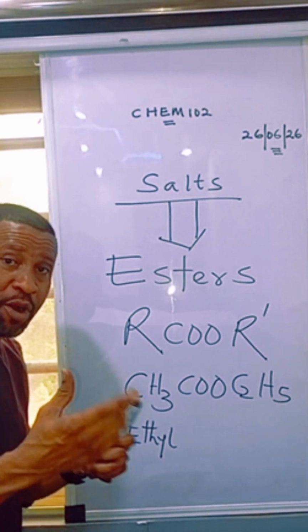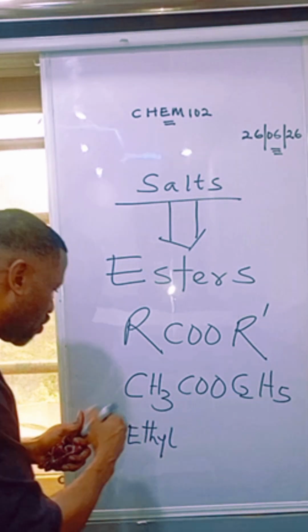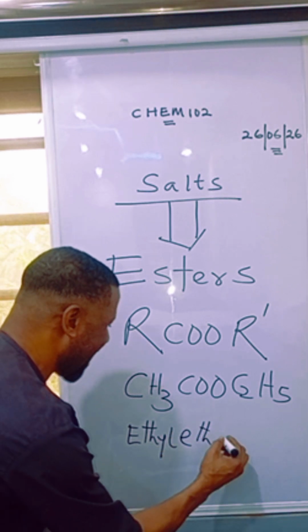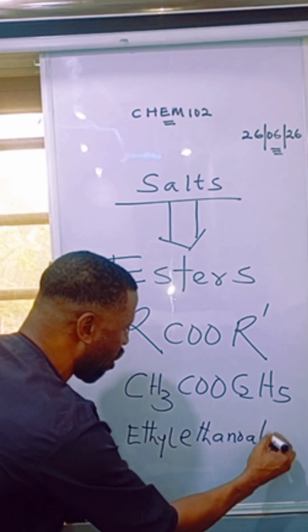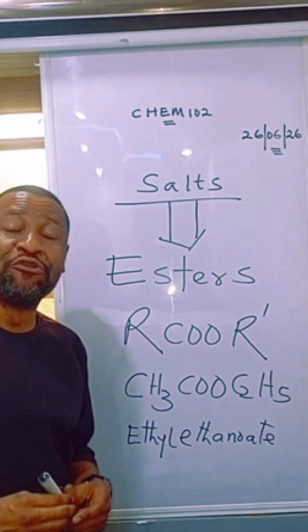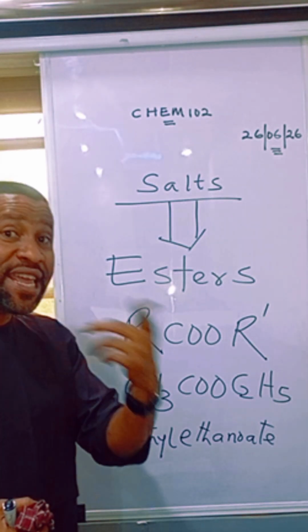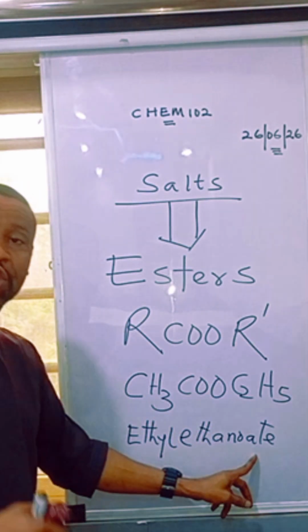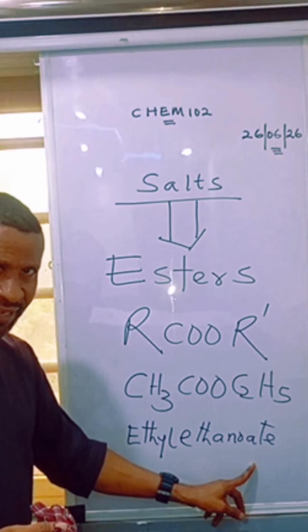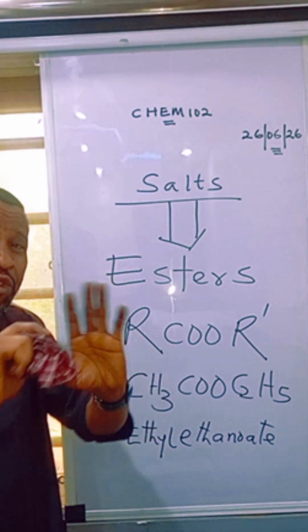You count the remaining number of carbon atoms, 1, 2. So you say ethanoate. Ethanoate. Another name for esters is alkanoates. That's why their names end with "noate." Does that make sense? But that's by the way, we are coming to all these things.